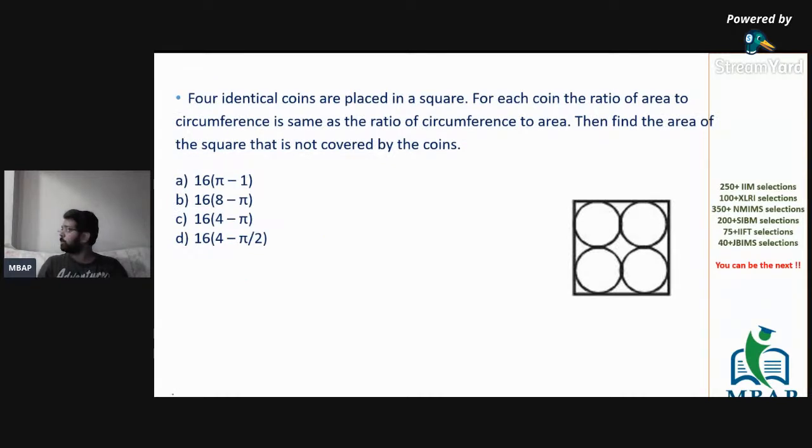Perfect. If you have understood this, let's solve this question now. The question says four identical coins are placed in a square. For each coin, the ratio of area to circumference is the same as the ratio of circumference to area.